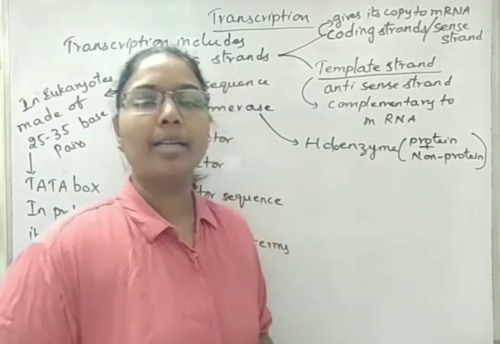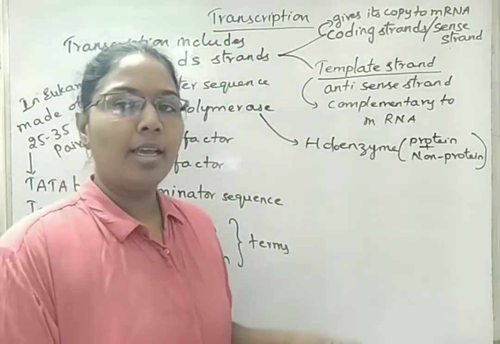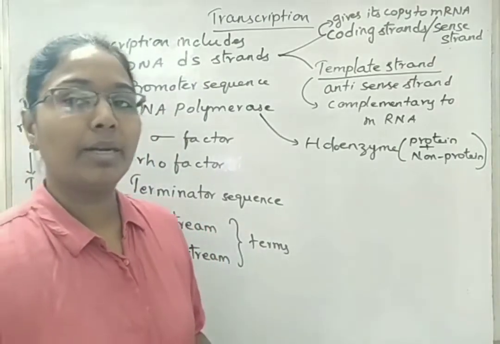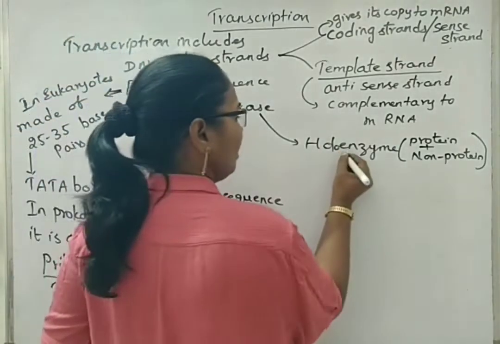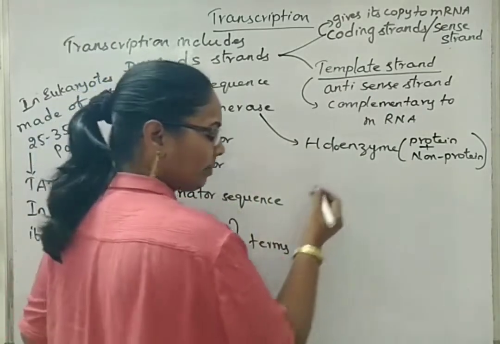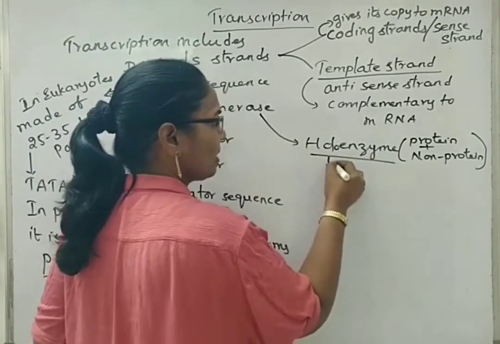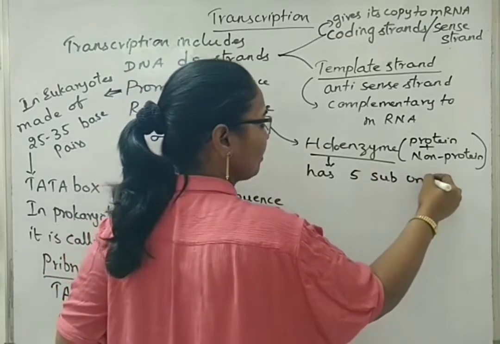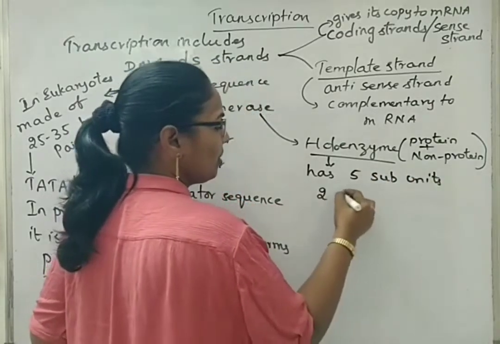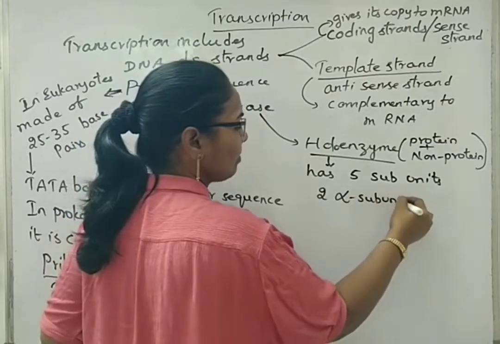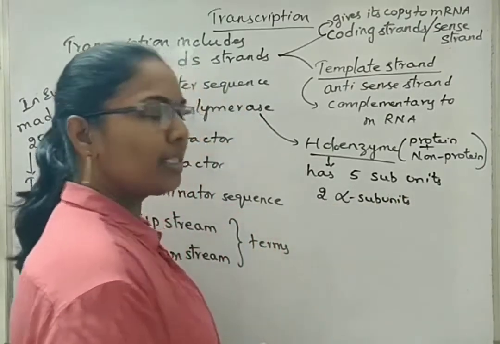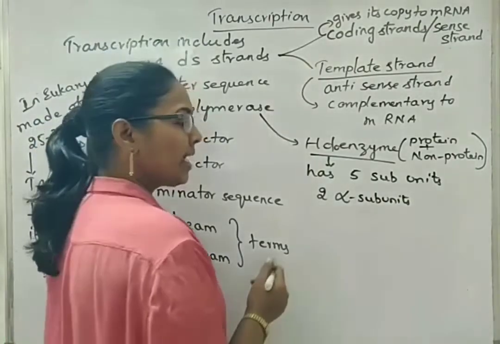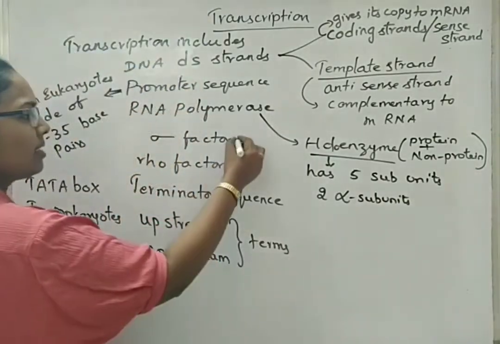The non-protein part can be a cofactor, an organic cofactor or an inorganic cofactor, means nothing but the minerals. Now, this holoenzyme has 5 subunits. What are those? 2 alpha subunits.